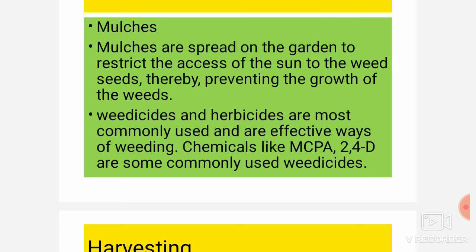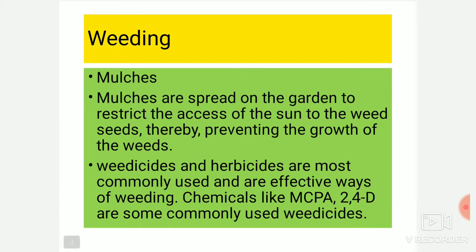Weeds can be removed with the help of weedicides and herbicides also. These are the chemicals used for killing the weeds. MCPA and 2,4-D are the commonly used weedicides. Now what is the need to remove the weeds? Yes, it is required to remove the weeds because the weeds harm the crops.